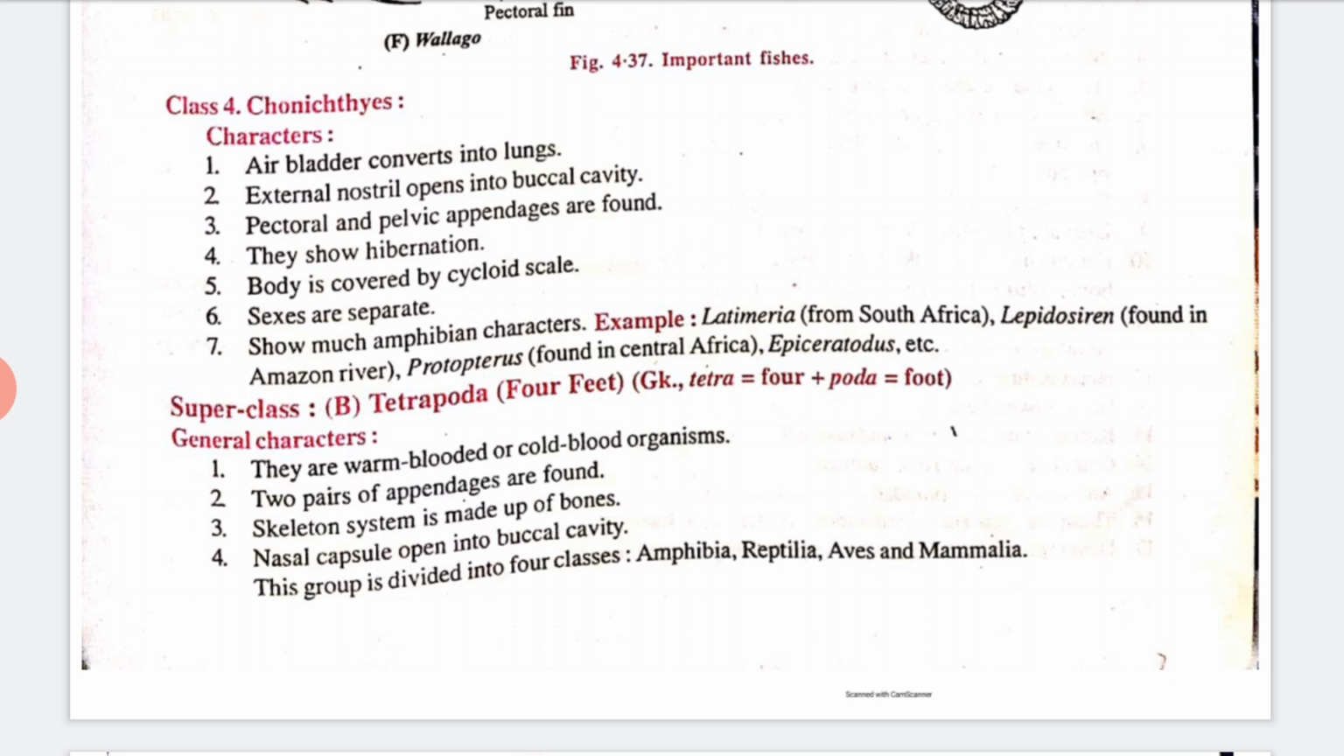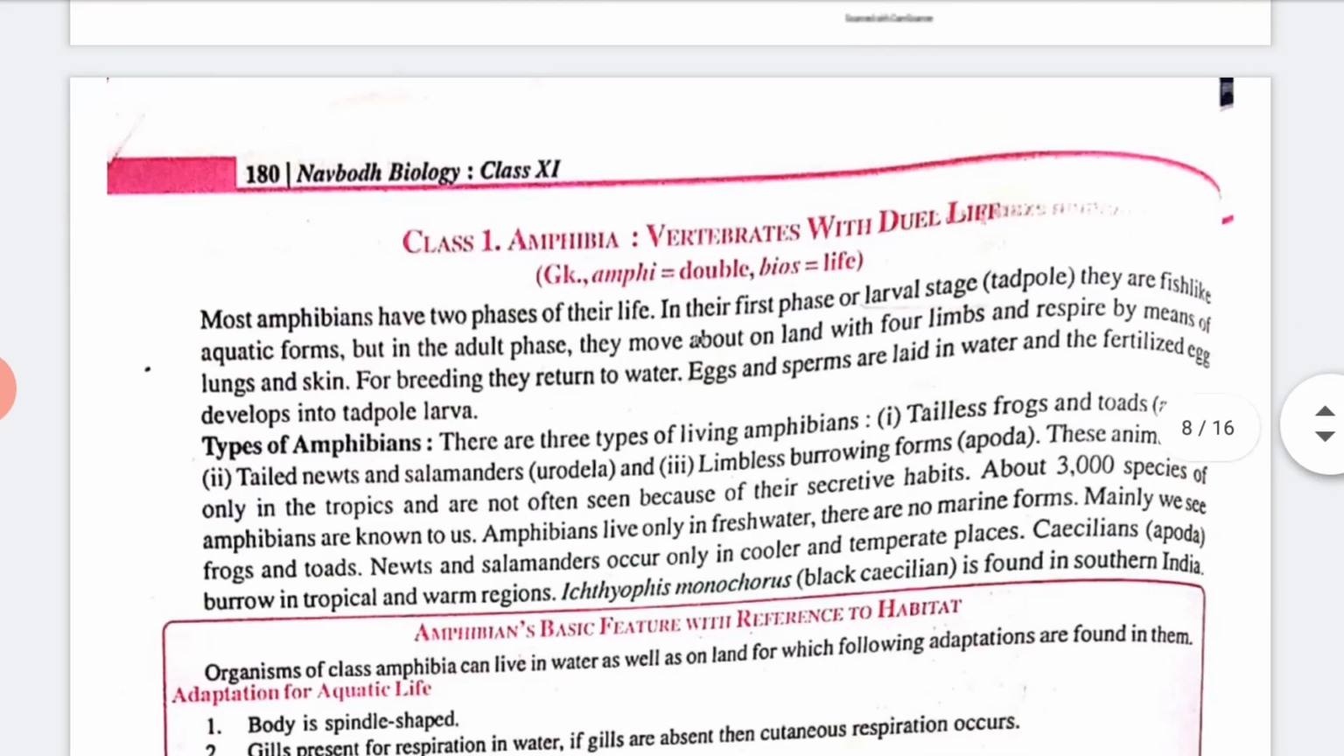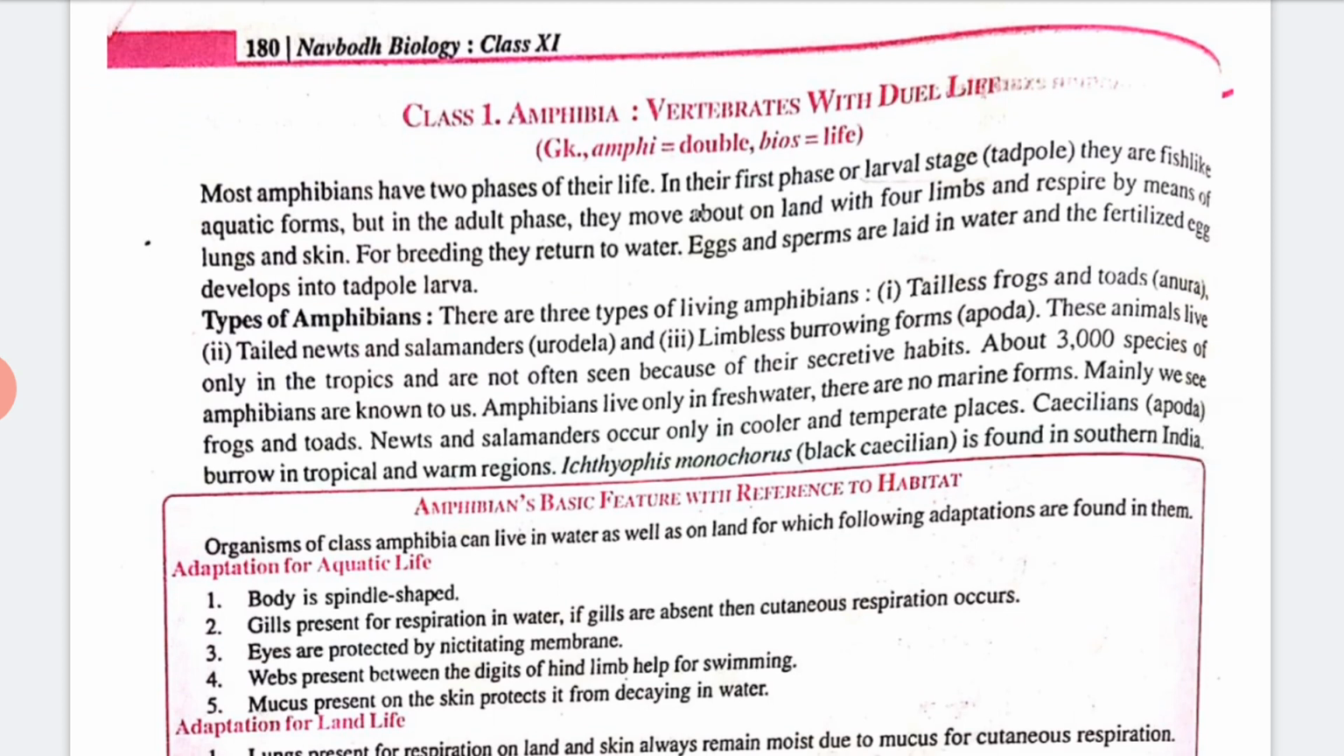Okay, so let's see. First is Amphibia. Amphi means double and bios means life. So most amphibians have two phases in their life. In the first phase, the larval stage, that is the tadpole, they are fish-like aquatic forms, but in the adult phase they move about on land with forelimbs and respire by means of lungs and skin. So for breeding they return to water. Egg and sperm are laid in the water and the fertilized egg develops into a tadpole larva. See how interesting it is.